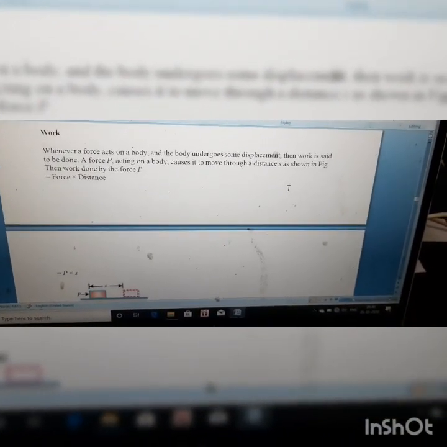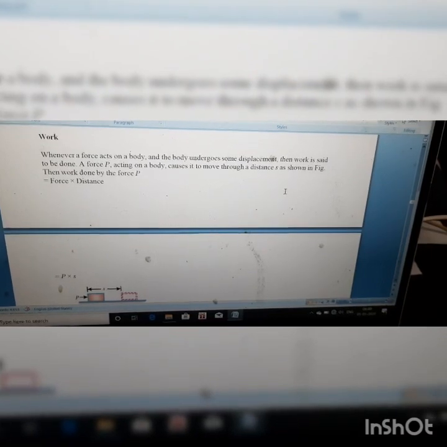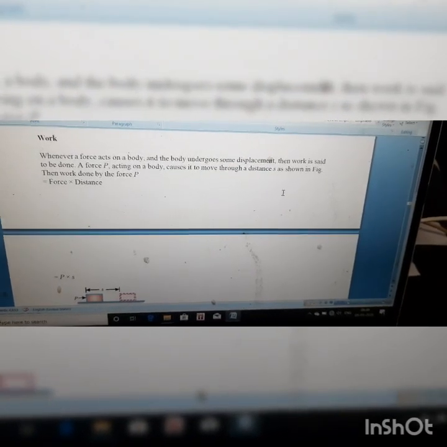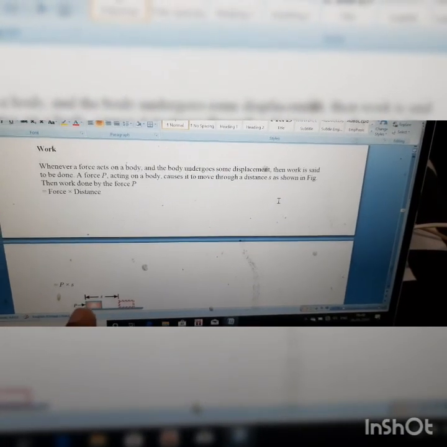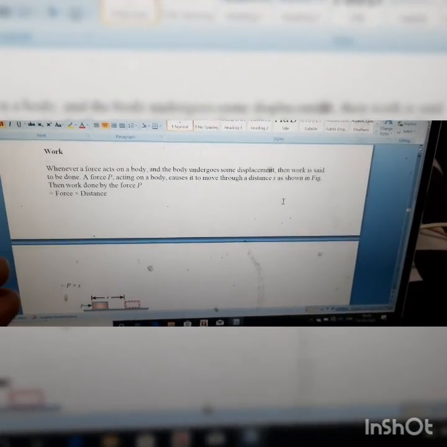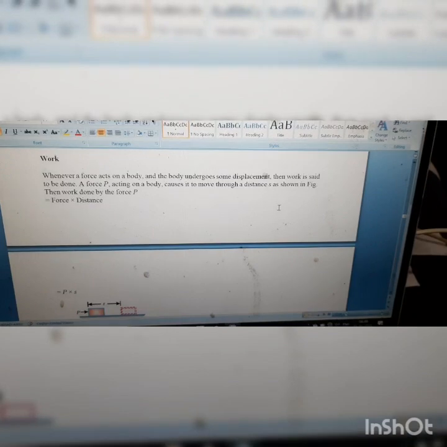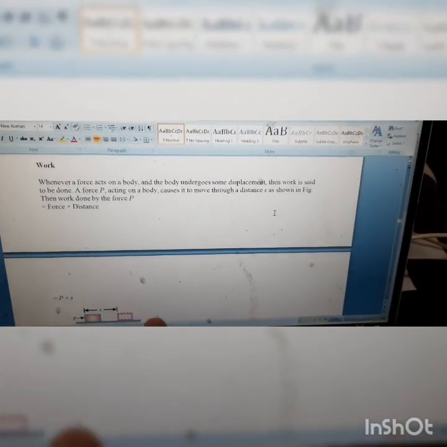Today's topic is work, power, and energy. So, what is work? Whenever a force acts on a body and the body undergoes some displacement, the work is said to be done. Here you can see the force P is acting on this block and it is trying to push the block along the horizontal plane. Because of that force, it has covered a distance S.